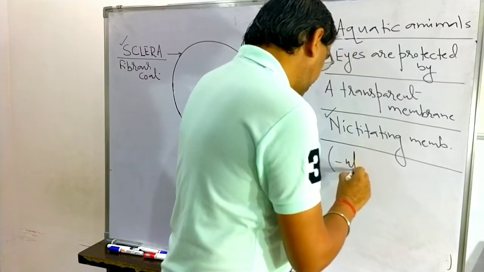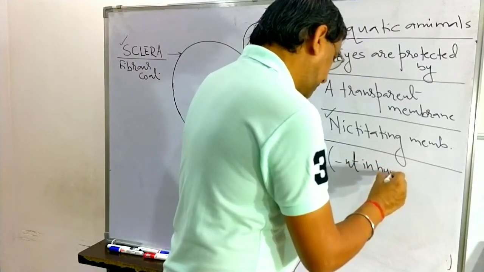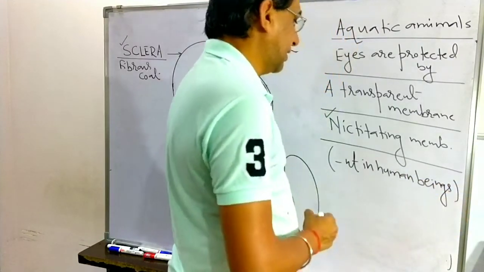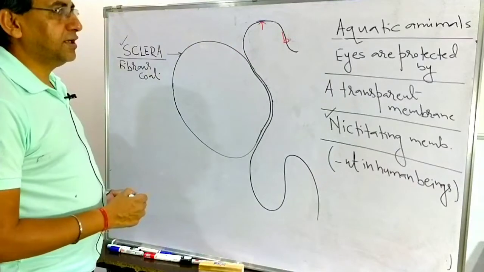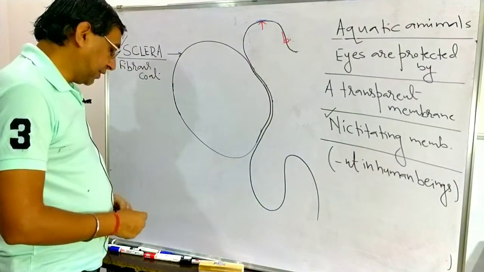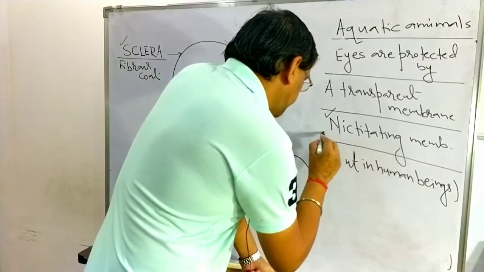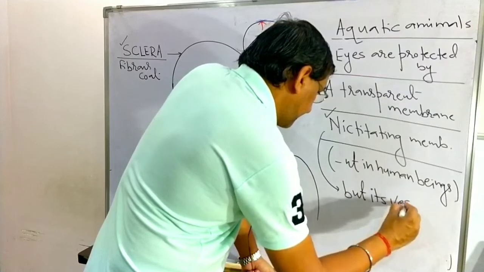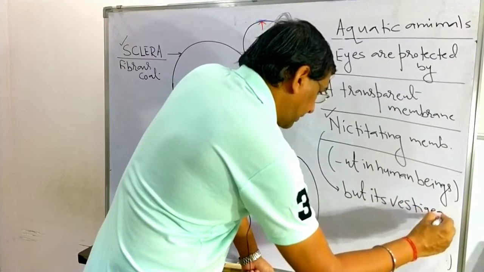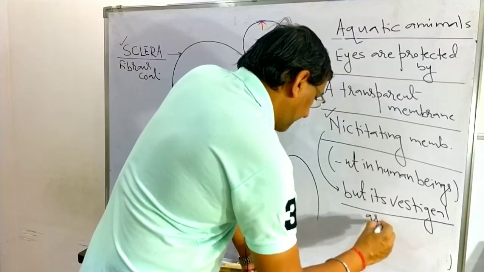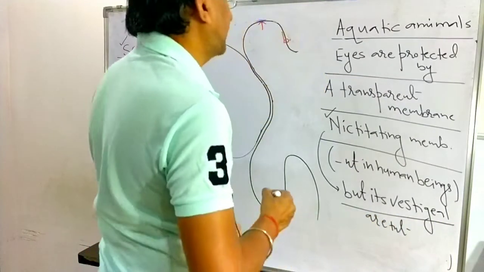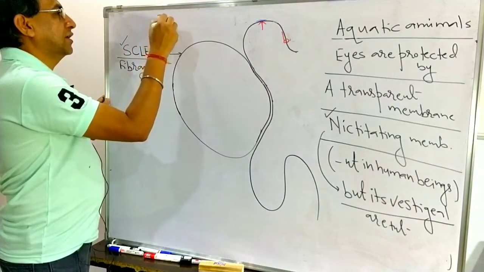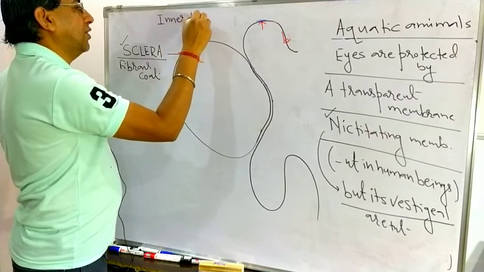It is absent in human beings. The nictitating membrane is absent in human beings, but its vestigial, meaning remaining, part is present. It is present on the inner part of the eye.